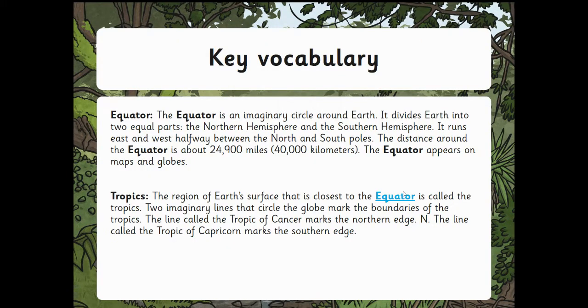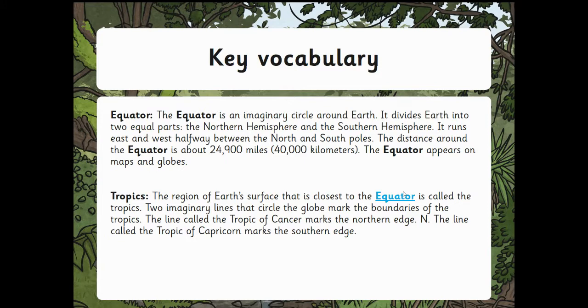So we're going to look at some key vocabulary now. So the equator, which we've already looked at, is an imaginary circle around the Earth. It divides Earth into two equal parts, the northern hemisphere and the southern hemisphere. It runs east and west halfway between the north and south poles. The distance around the equator is about 24,900 miles, which is the same as 40,000 kilometres. And we can see the equator on maps and globes, and you are going to be plotting the equator today, so you'll need to be looking at online maps to help you.